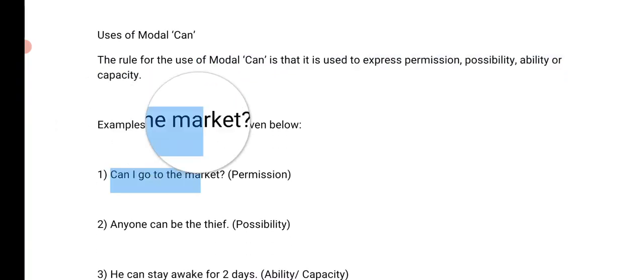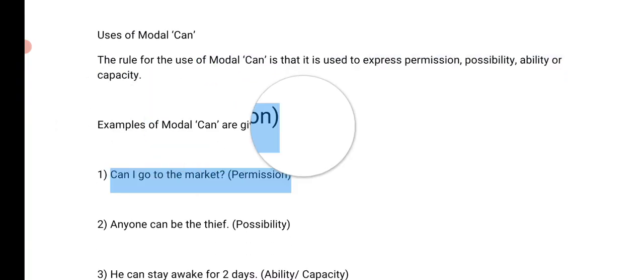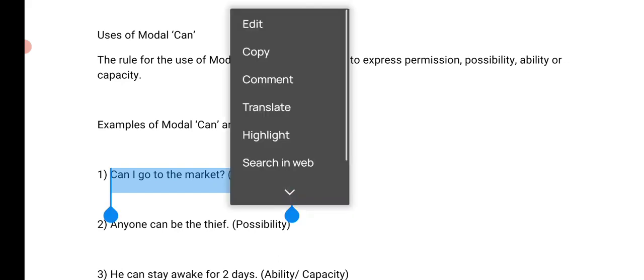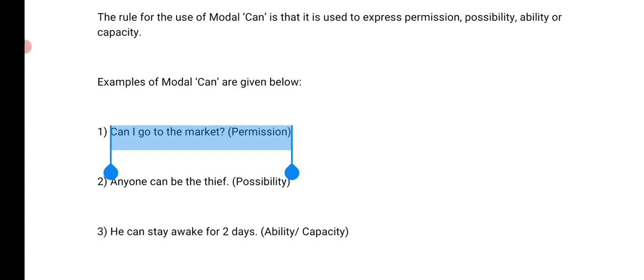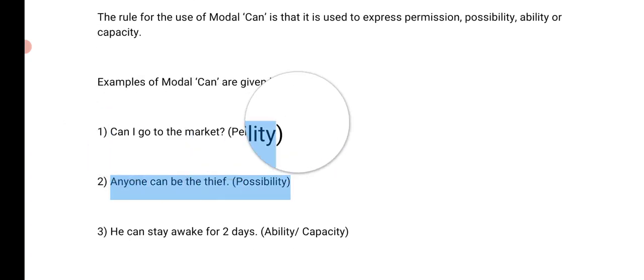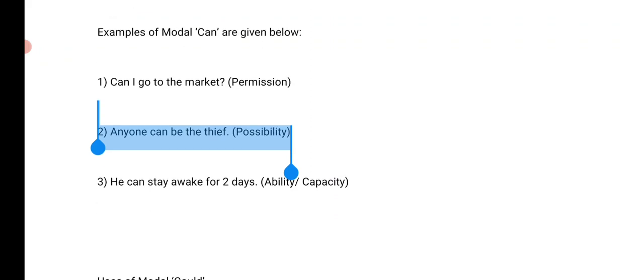For example, let's take the examples. Can I go to the market? This is permission, but this is very impolite, right? Can I go to the market? You can say, could I go to the market, or may I go to the market, right? And possibility: anyone can be the thief. And then he can stay awake for 2 days.